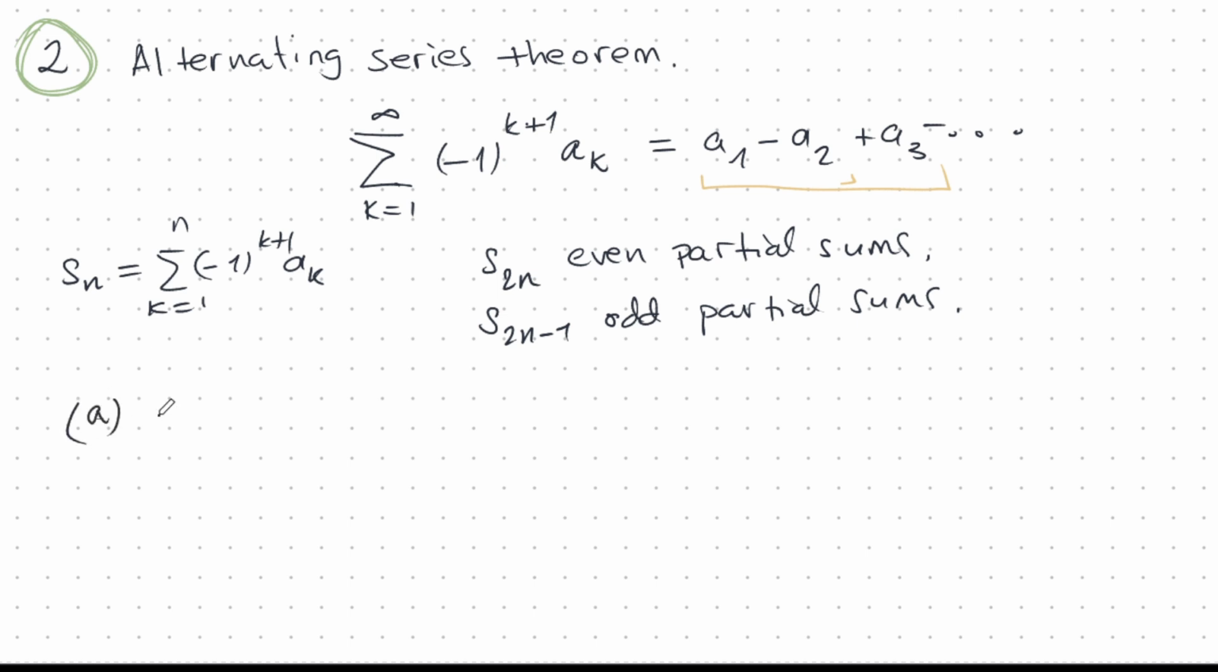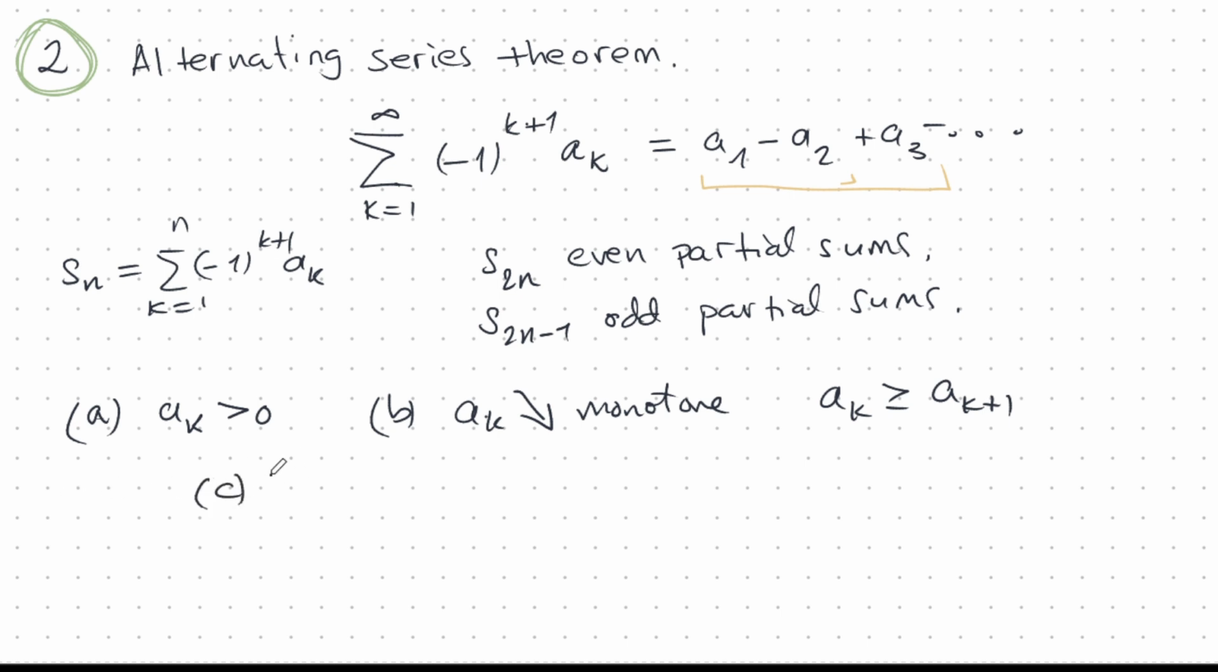If I have these conditions, the first condition is that all my ak are greater than 0. And the second condition is that my ak is monotone decreasing. So what does monotone decreasing mean? Well, it means ak is greater than or equal to ak plus 1. So it keeps getting smaller. Or sometimes maybe stays the same, but eventually gets smaller. And we will add a third condition where we guarantee that it's getting smaller eventually, and that's the limit as n goes to infinity of an is 0.